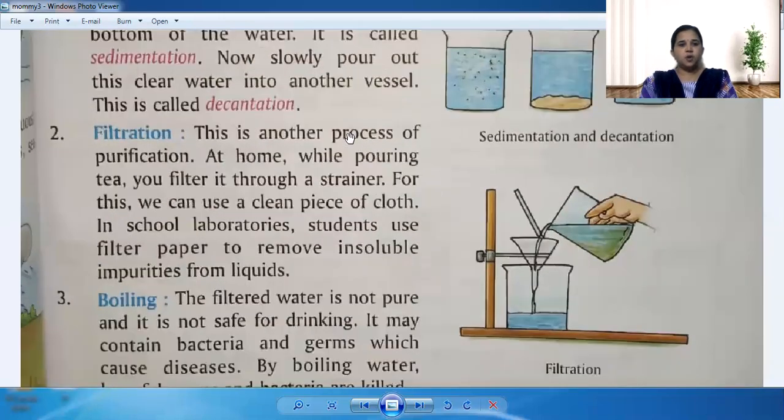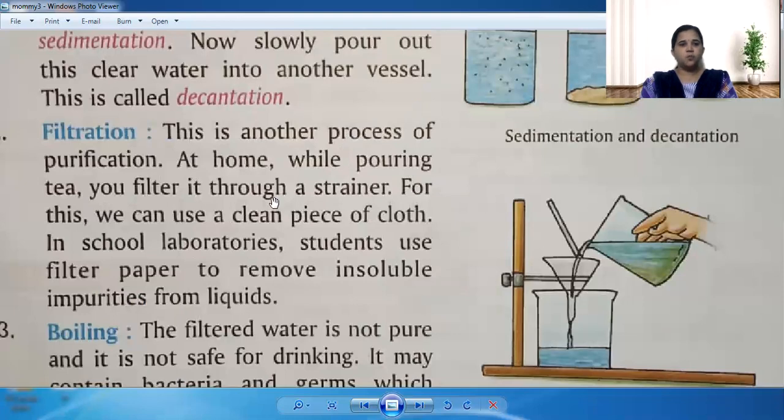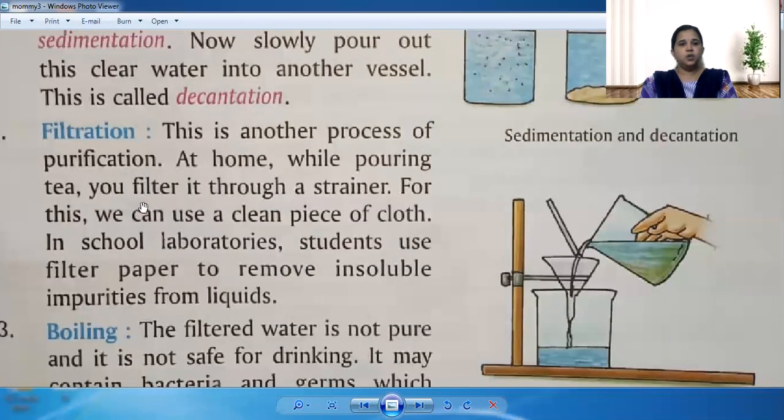This is another process of purification. At home, while pouring the tea, you filter it through a strainer. For this we can use a clean piece of cloth. In the school laboratory, students use filter paper to remove insoluble impurities from liquids. Now see what filtration is.